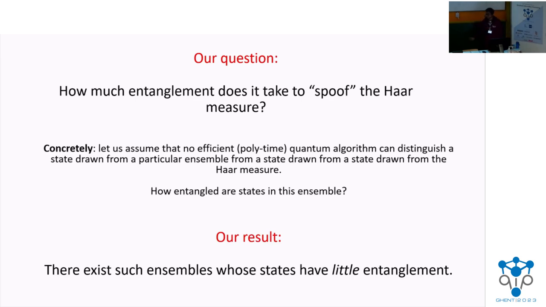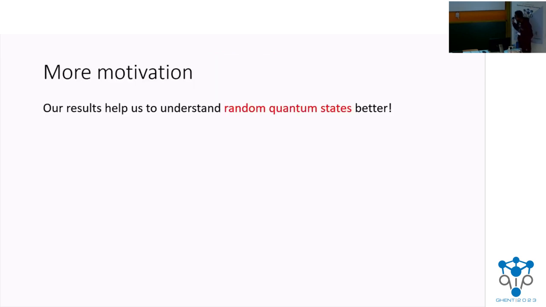Here's our result. We can get away with very little entanglement. Our result helps us in understanding random quantum states better.